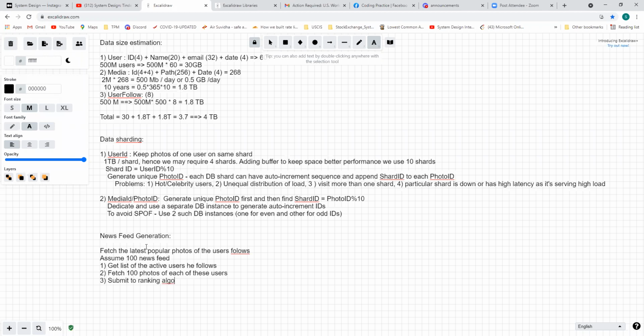So it will be just based on time, right? Whatever are the recent ones, they will be returned. But in other cases, we can use other parameters also, like likes and comments and all that stuff. But for this, we'll just keep it very simple. And then we return.